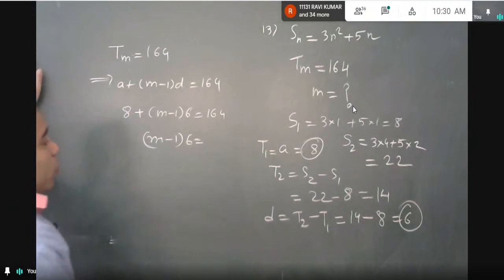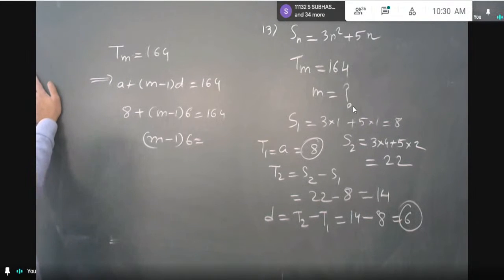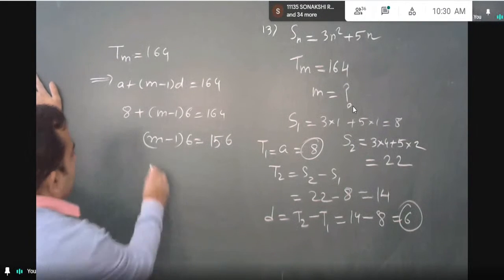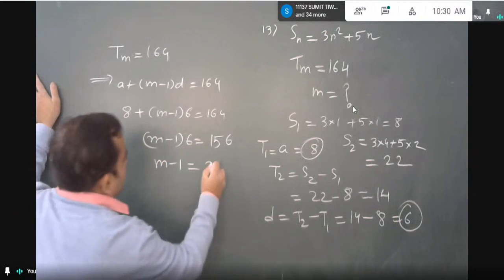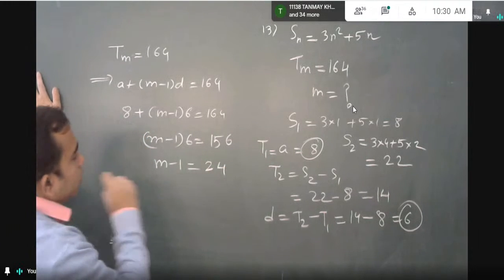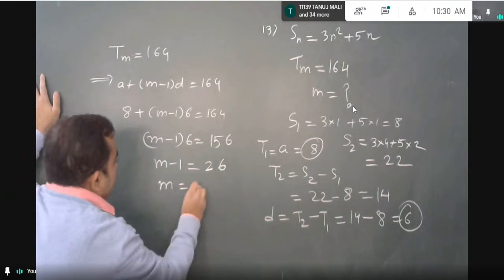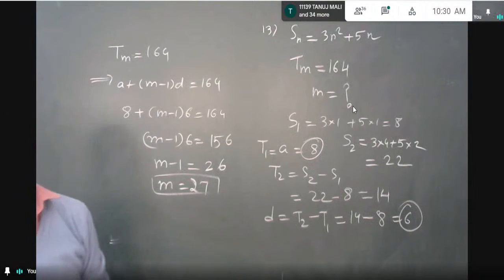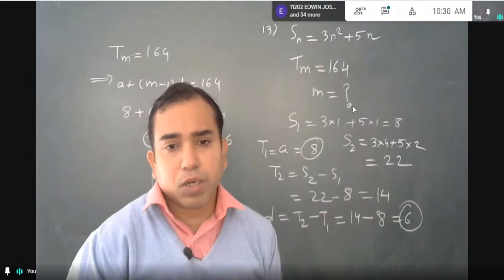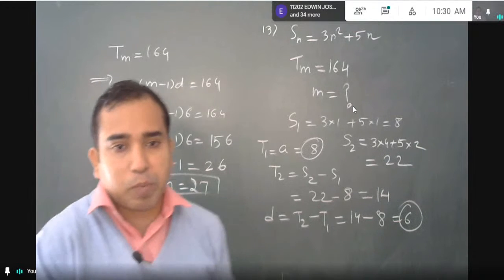These questions may look so simple to some students. Many students may be thinking why are we solving this, they should do it themselves, and that is true to some extent. 164 minus 8, how much? 156. Then M minus 1 will be equal to 156 divided by 6, 6 twos are 12, 6 sixes are 36, 26. M equal to 27, right? This is simple. But I am saying that we don't know which question is simple and which is not. There may be many students who have some doubts, so it is always good not to take any chance. Let us discuss the maximum questions possible.